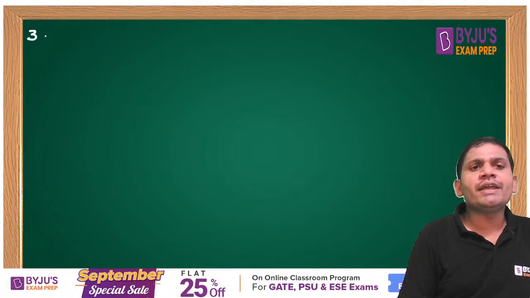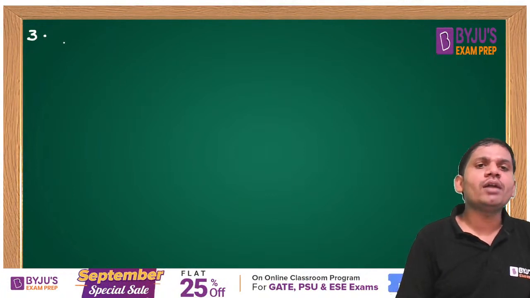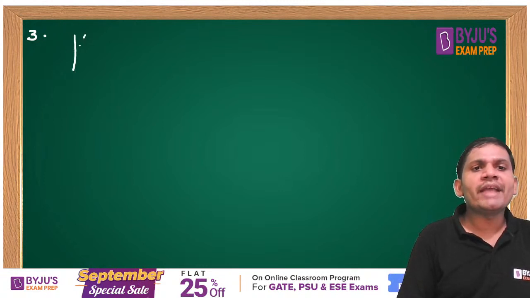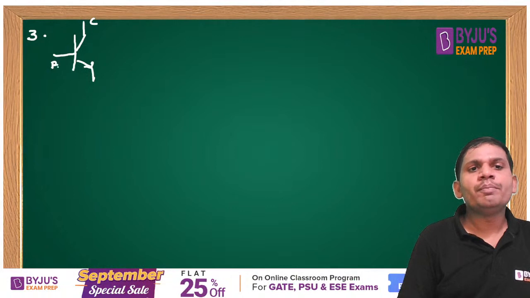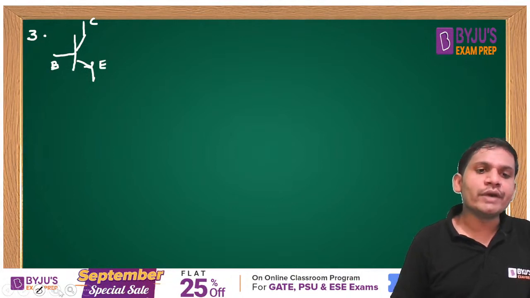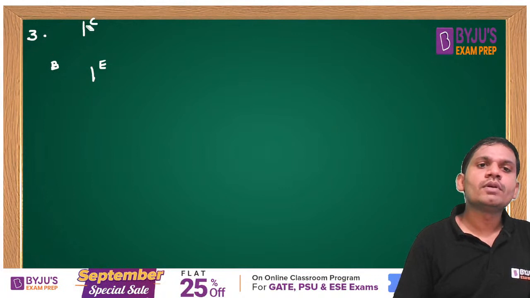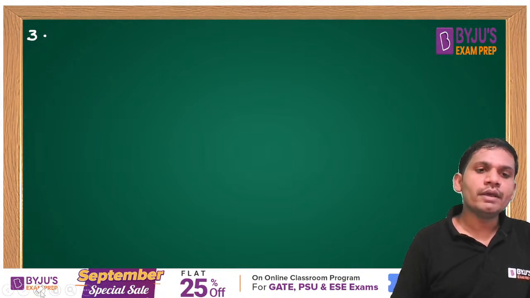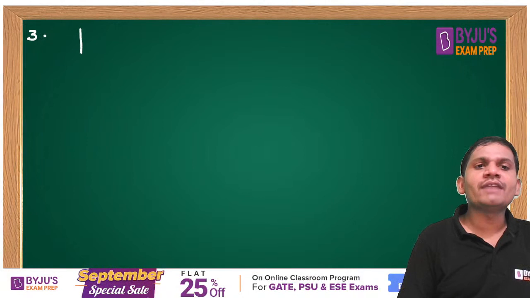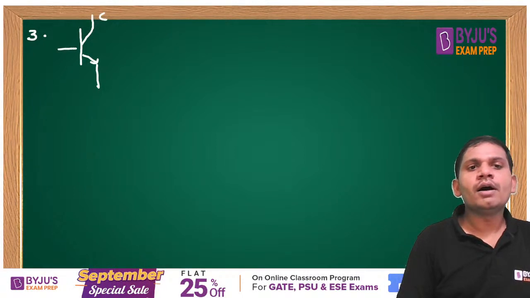One more important thing is we may expect the ideal characteristics for BJT. Yes, friends, this is the BJT. This is the collector, base, emitter. I'm clearly drawing this one. If it is asked, what is the ideal characteristics of BJT, this is the collector, this is the base and this is the emitter.